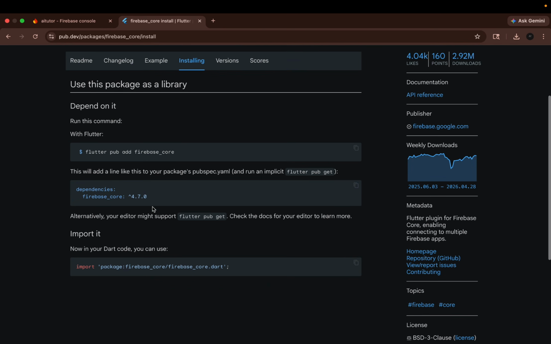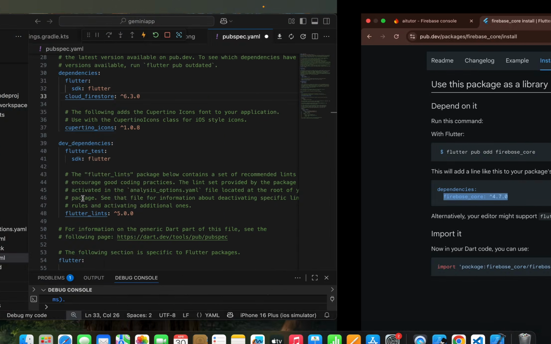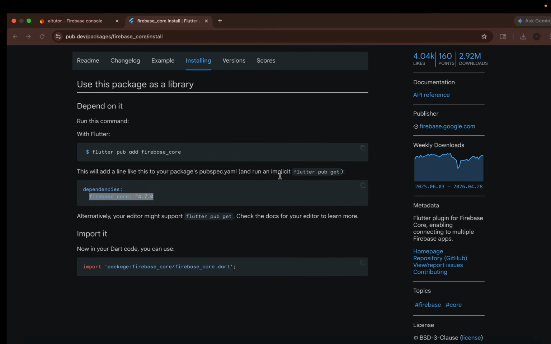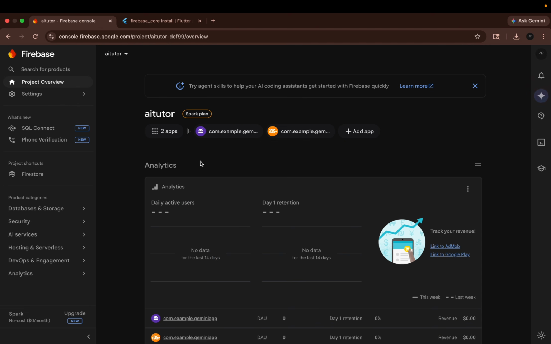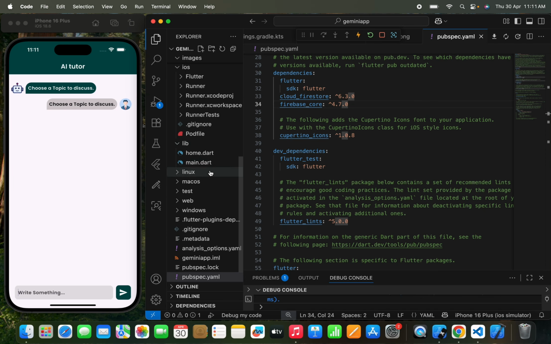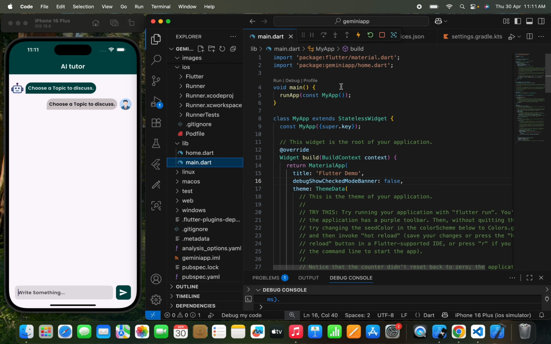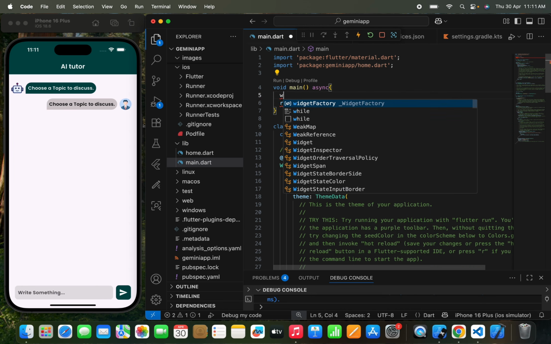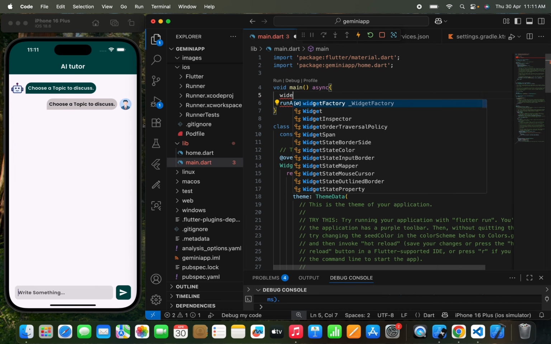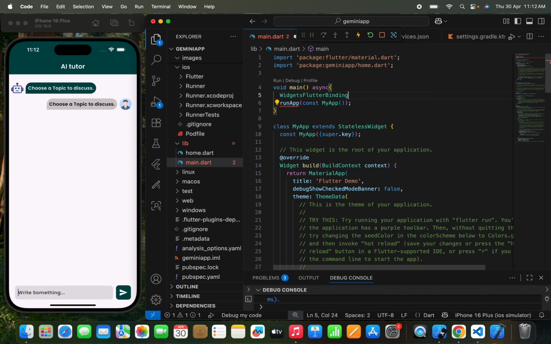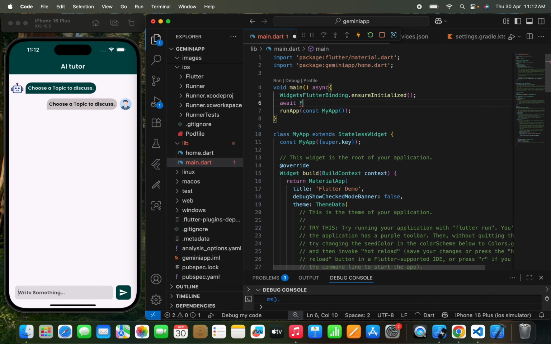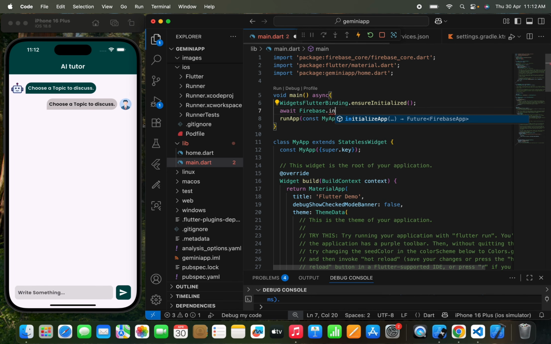So let's move to the installing. Let's copy this Firebase core package and directly paste it over here. Once we do this, I need to add two lines in our main.dart file, because without these lines I can't enable Firebase in my Flutter app. So don't miss these lines: WidgetsFlutterBinding.ensureInitialized, and then we need to pass await Firebase.initializeApp.